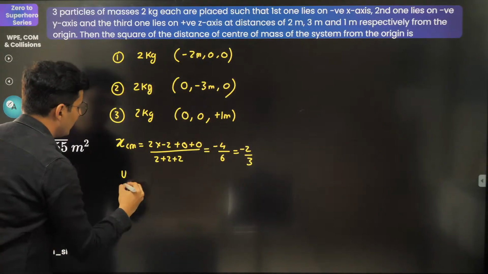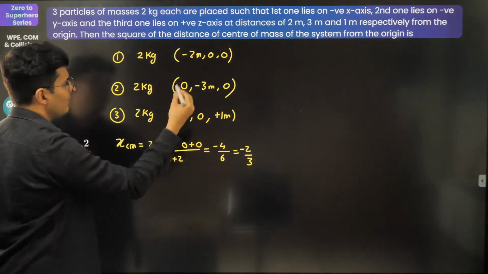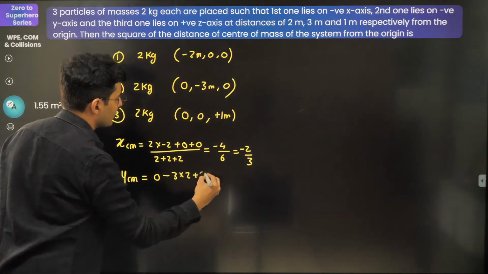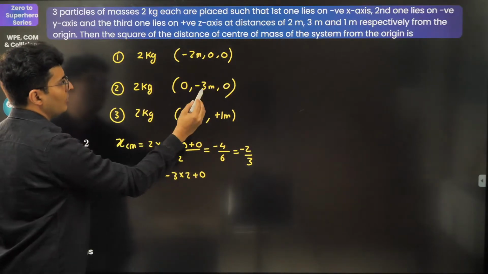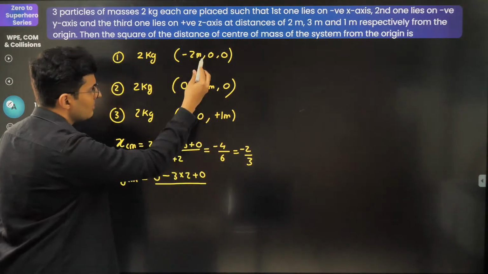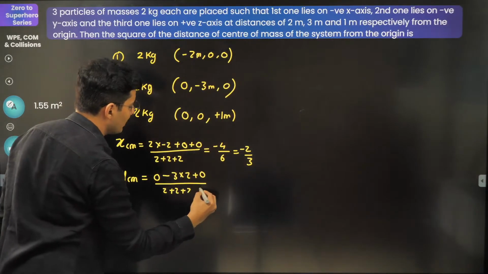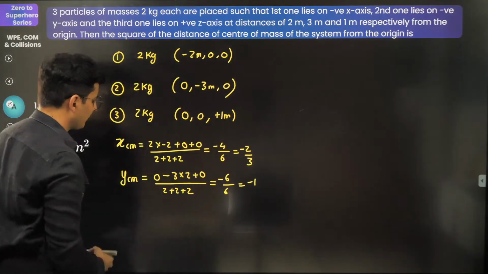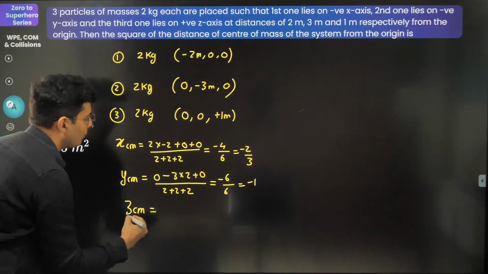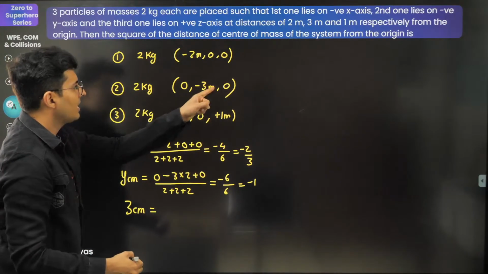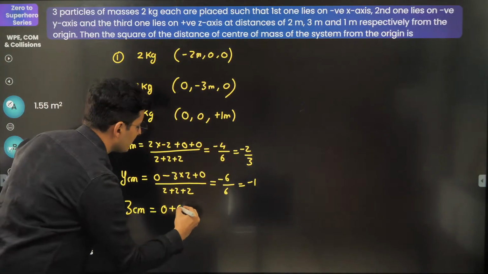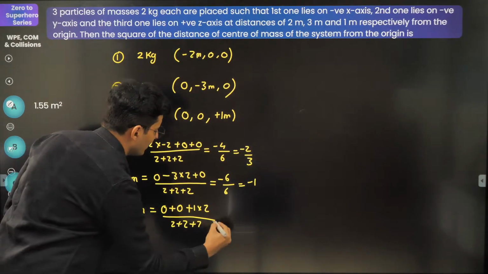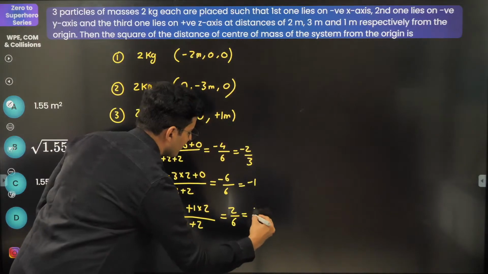I'll keep it aside. Similarly, the y coordinate of the center of mass will be 0 plus, or sorry, minus 3 into 2 plus 0, m1 y1 plus m2 y2 plus m3 y3. Two terms will be 0 upon 2 plus 2 plus 2, which is 6. So this will be minus 6 by 6, which is minus 1. Last thing, the z coordinate of the center of mass: m1 z1 plus m2 z2 plus m3 z3. So 0 plus 0 plus 1 into 2, divided by 2 plus 2 plus 2, which is 6. So 2 divided by 6, which is 1 by 3.